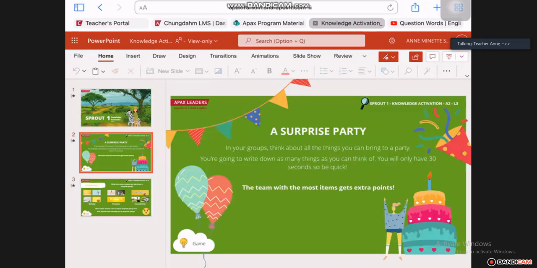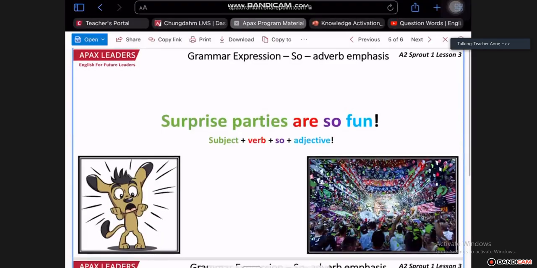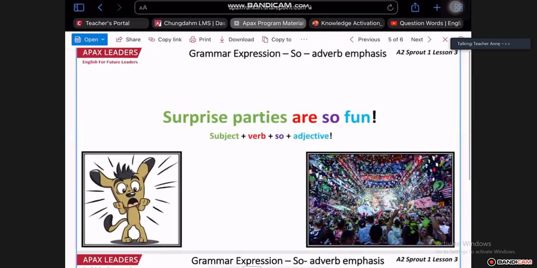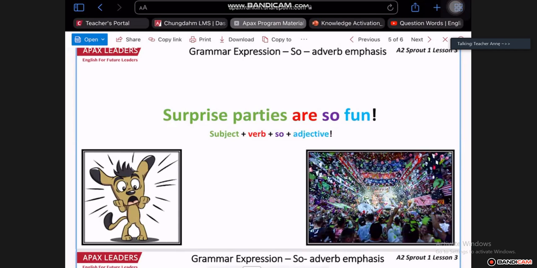Okay, now let's have a look at our knowledge activation and see how we use this. The grammar expression that we use today is so. That is an adverb of emphasis. So we will say surprise parties are so fun. It is just an emphasis.